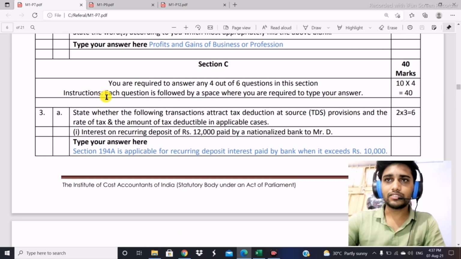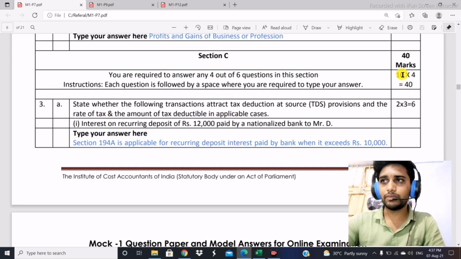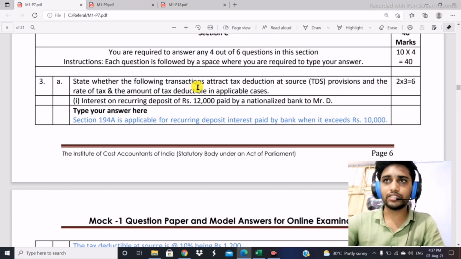And after that, Part C will start. You are required to answer any 4 questions out of 6. I think the paper pattern is the same for each and every paper, for intermediate and final as well. So we are not supposed to analyze each and everything. You are required to answer any 4 out of 6 questions in this section. Each question is followed by space where you are required to type your answers. Each question is of 10 marks, and you have to give answers to only 4 questions, not 6. So read each and every instruction carefully.